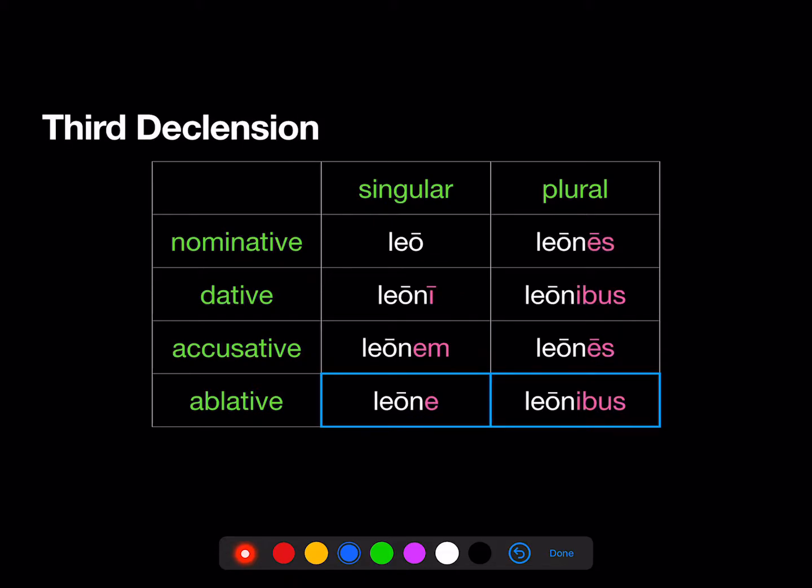Third declension, leo, leoni, leonem, leone. That's a short e for the ablative singular. Leones, leonibus, leones, leonibus. Again, ablative plural looks just like the dative plural.